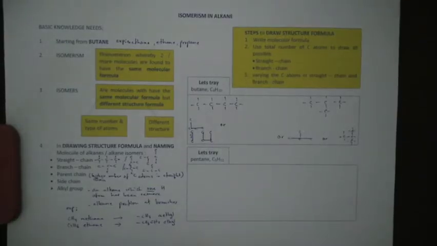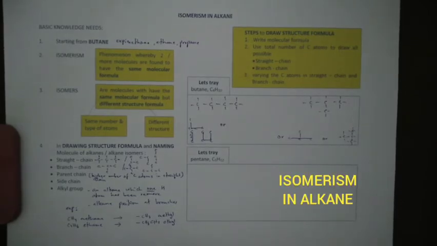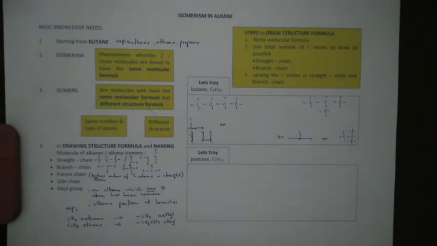Isomerism in alkane. To study the isomerism in the homologous series of alkane, and to learn how to draw the structural formula and name the alkane isomers, we need some basic knowledge to make the topic easier to study. Basically, isomerism in alkane starts from butane, because methane, ethane and propane don't have isomers.